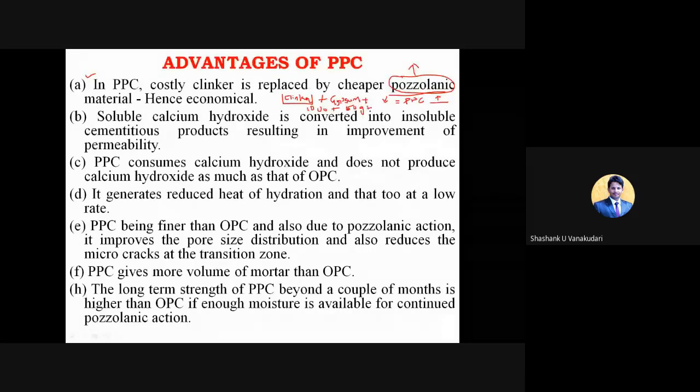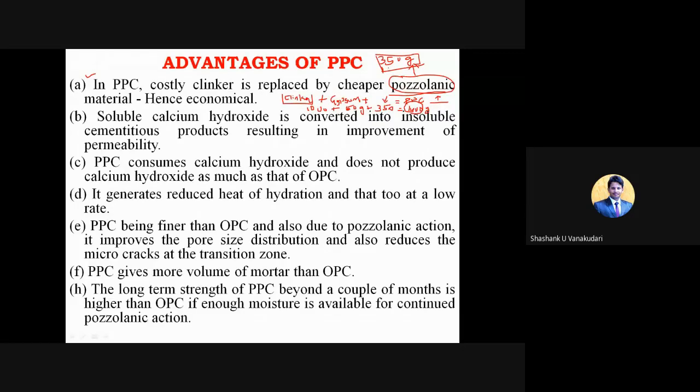And then here in PPC we have said up to 35% we can consider. So totally it will be how much? 1400. So when we get 1050 grams of cement after mixing clinker as well as the gypsum, at the end, instead of that we are getting 1400. So here we can get 350 kg of cement in larger quantity. Clear? So that's how we achieve this as economical.